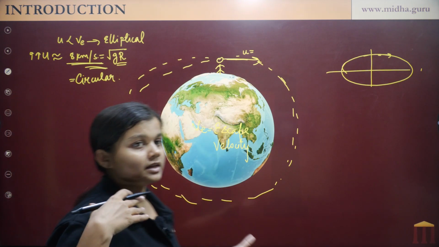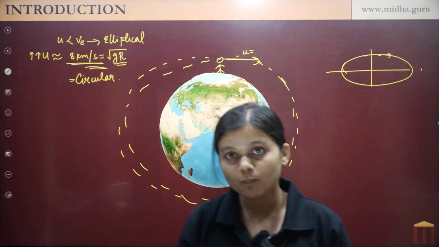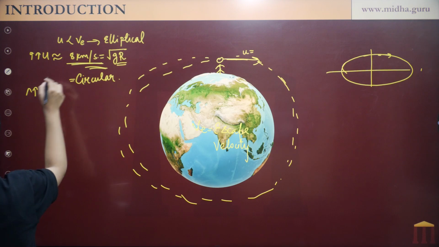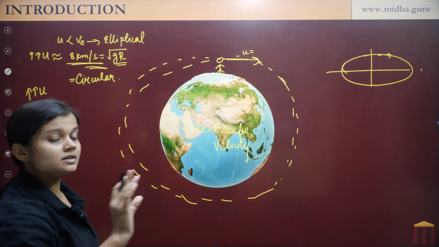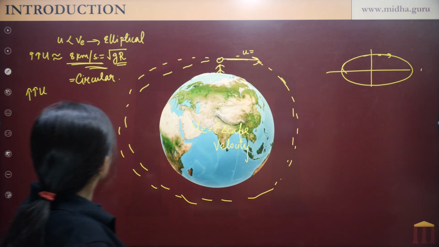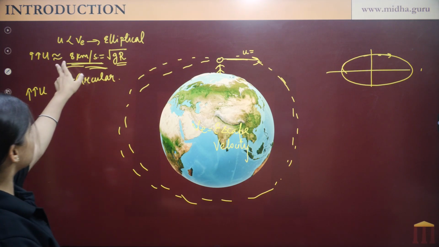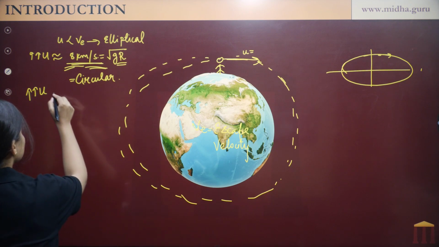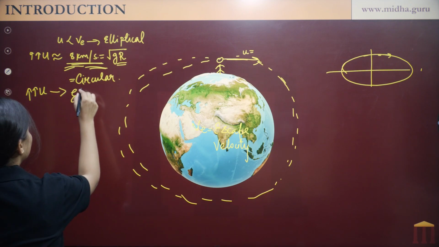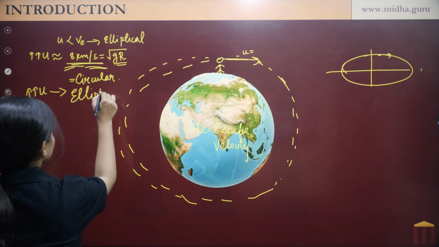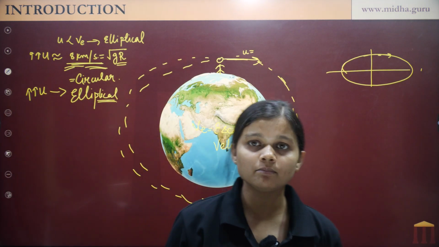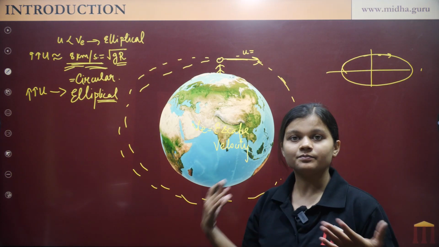Now let's increase the speed a little more than this, but less than escape velocity. Not escape velocity, more than this 8 km per second, but less than escape velocity. At that time the path will be elliptical again.